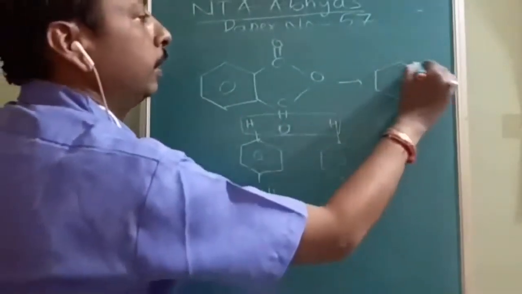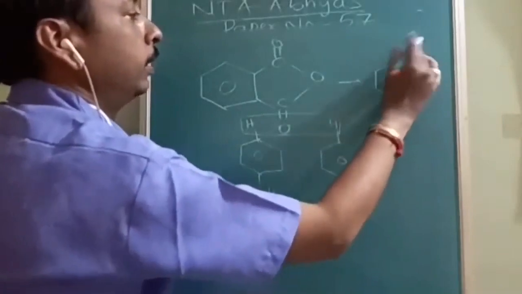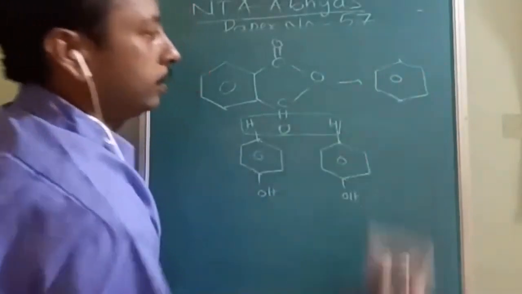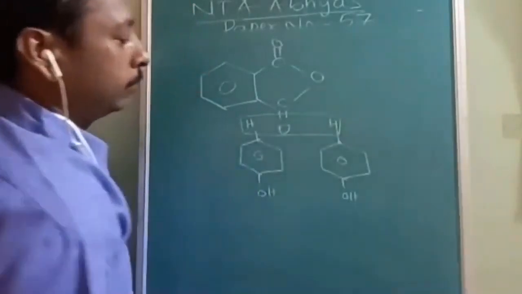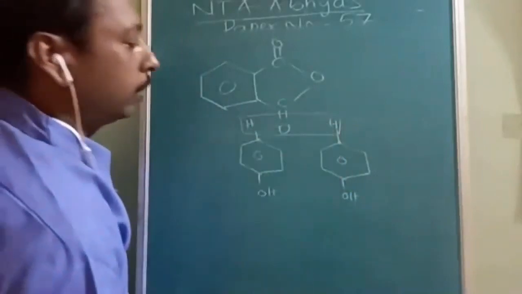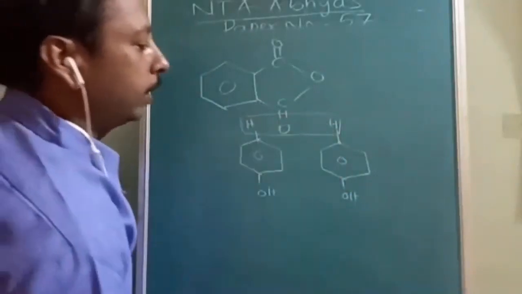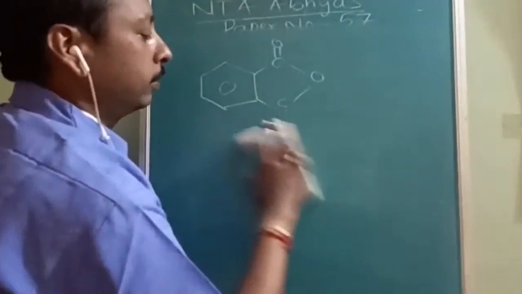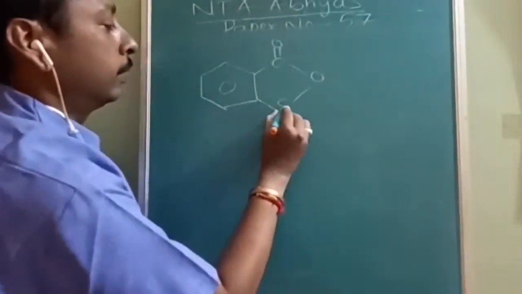Phenolphthalein will be like this. Should I erase this? Okay. So after removing water, this benzene ring will be attached and OH will be retained. So this is the structure.